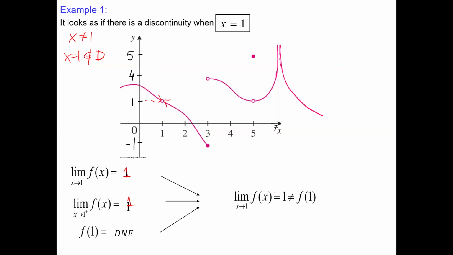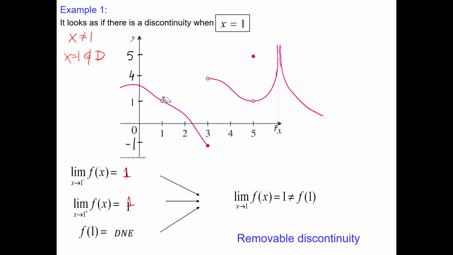The limit exists and is 1, but it's different than the value. Actually, the value doesn't exist. That means we have one situation. In this situation, we may see just 1 point is missing. 1 point is removed. That means if the limit exists and is different than the value, or the value does not exist at all, we may say that we have a problem with 1 point. 1 point is removed. We will call this type removable discontinuity.